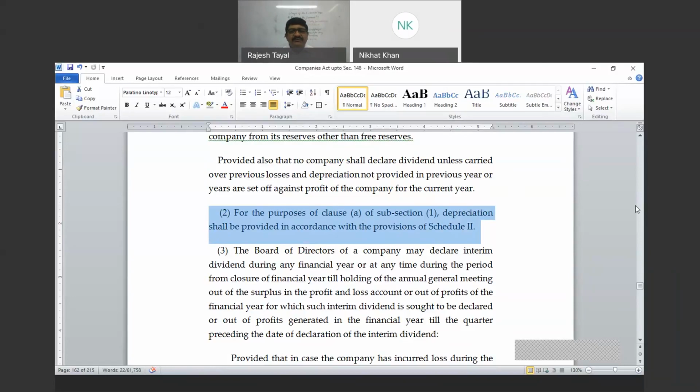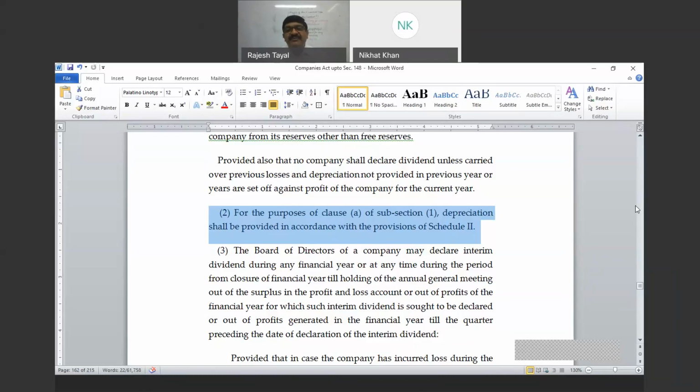So here, for the purpose of clause A, that is when we pay the dividend out of profit, before you pay any dividend, ensure that depreciation has been provided at the rate given under Schedule 2. You can certainly provide depreciation at a rate higher than what is given in Schedule 2, but not less than that, right?